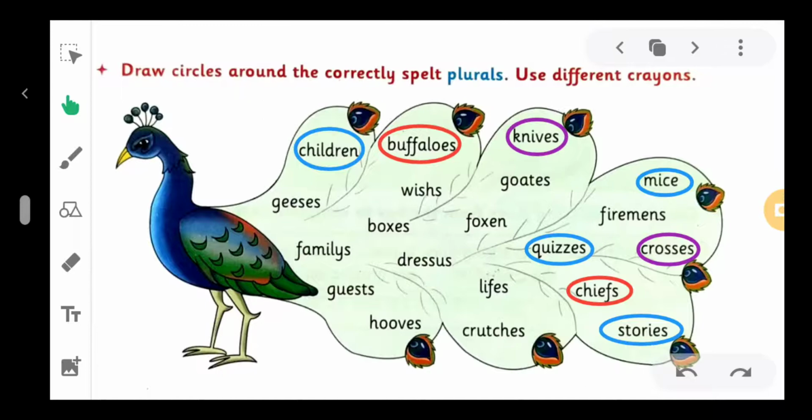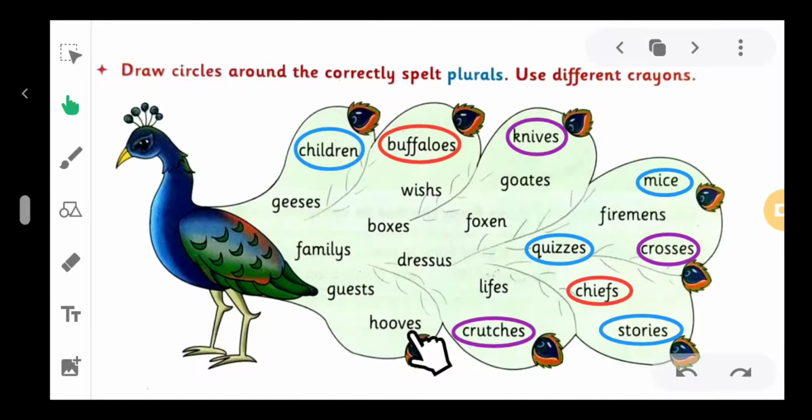Next, lifes. Is it the correct spelling of lives? No, it's not correct. Next, scratches. It's the correct spelling of scratches? Yes, so we circle it. Next, hooves. It's the correct spelling.